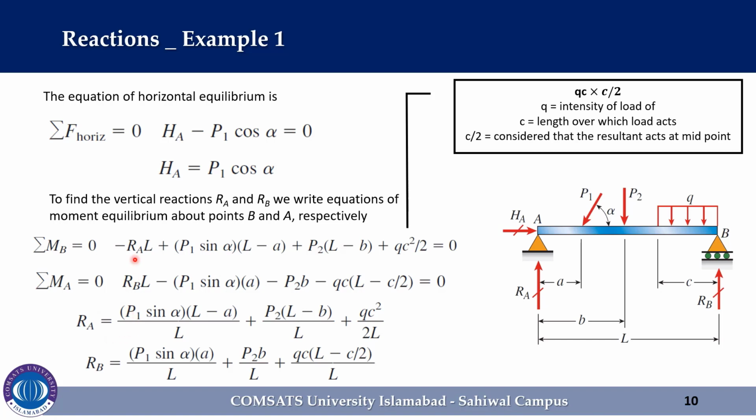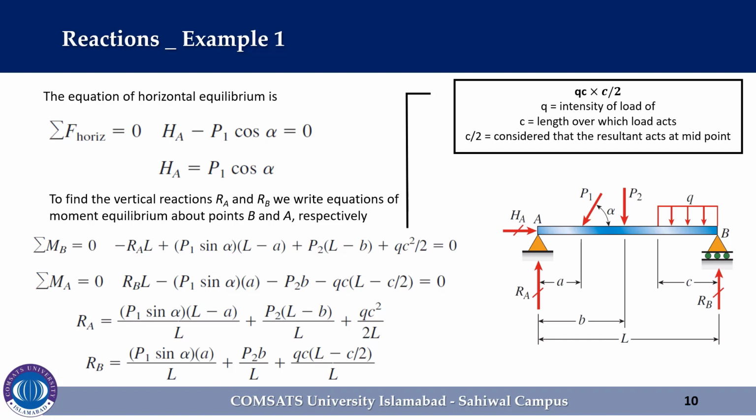R_A is equal to P1 sin alpha (L minus A)/L plus P2 (L minus B)/L plus Q C squared over 2L. In the same way, the equation for R_B would be expressed as P1 sin alpha A/L plus P2 B/L plus Q C (L minus C/2)/L.